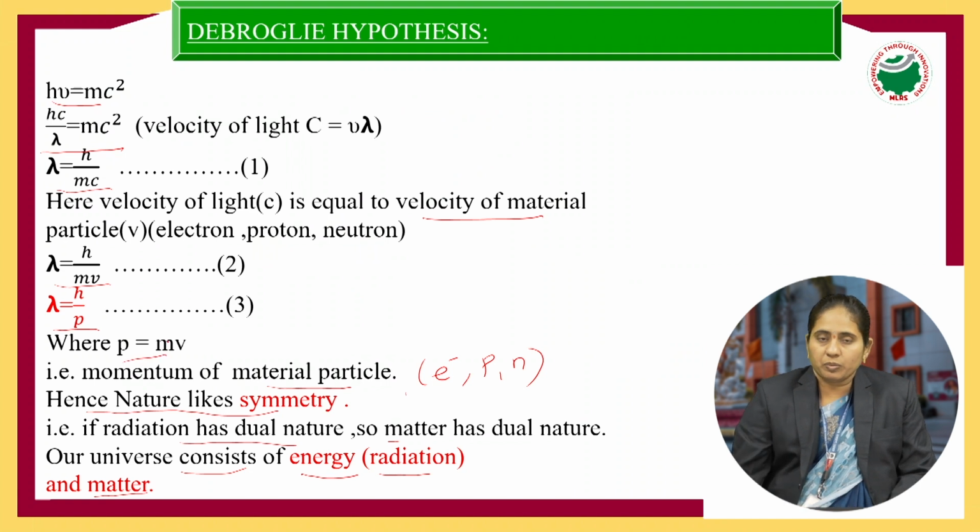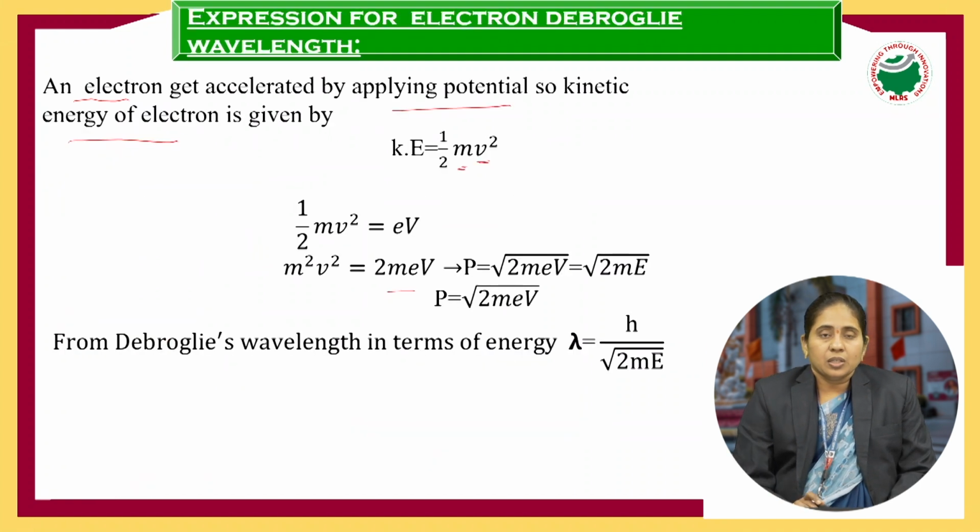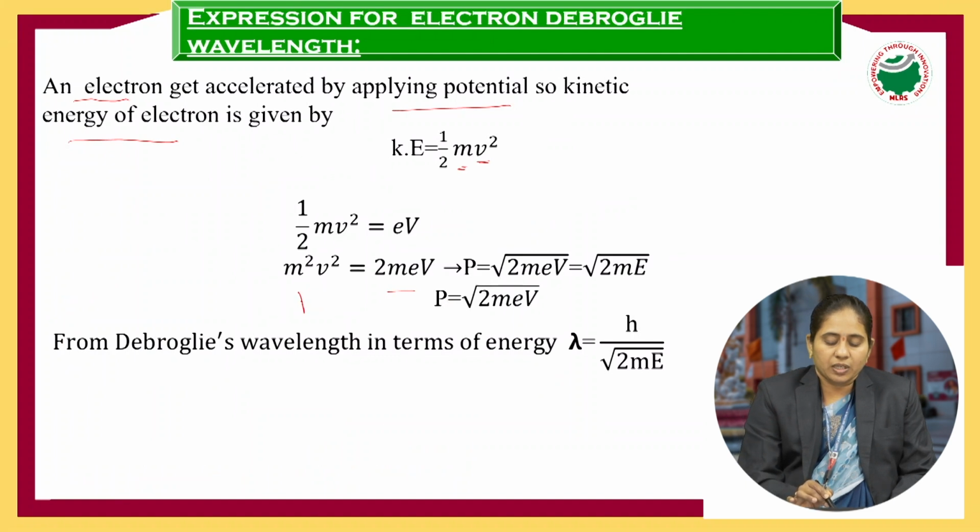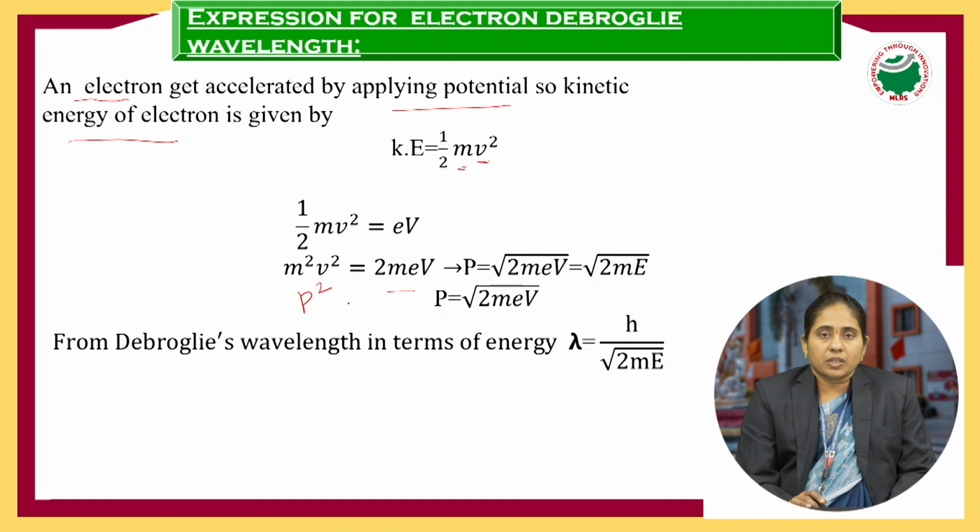That is, mv is momentum, which is represented by p. So p is equal to mv, and p square is equal to m square v square. p square is equal to 2mEV, so p is equal to under root 2mEV. Here EV is simply written as capital E, so capital E is equal to eV. So p is equal to under root of 2mE.